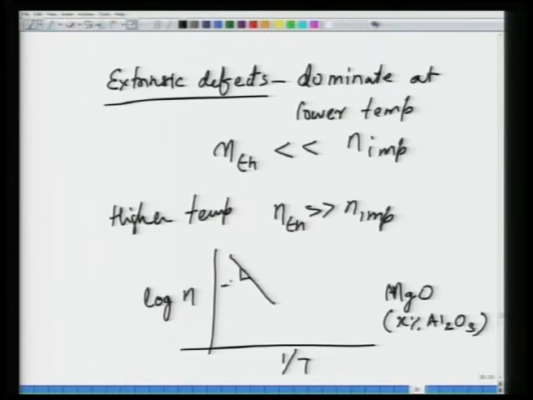So this is your minus ΔH_F, or ΔH_S in case of Schottky defects, ΔH_S by k, and so this goes like this.